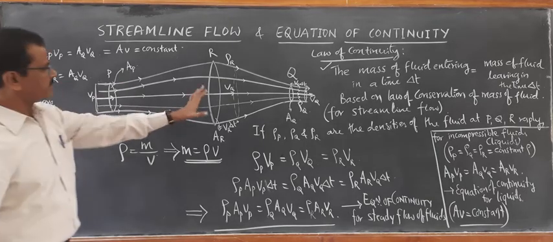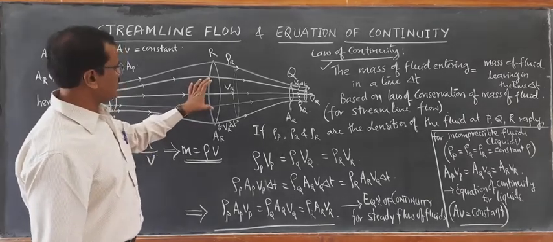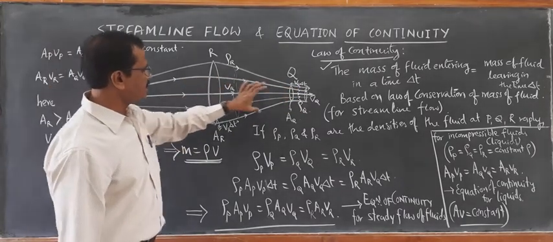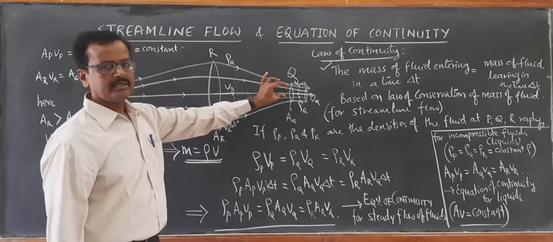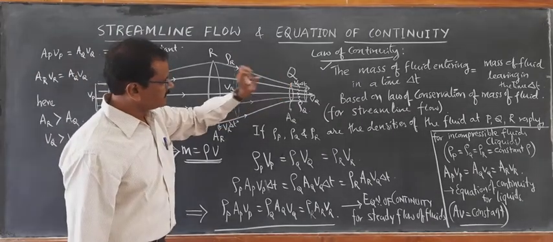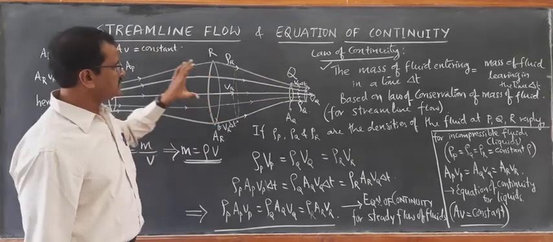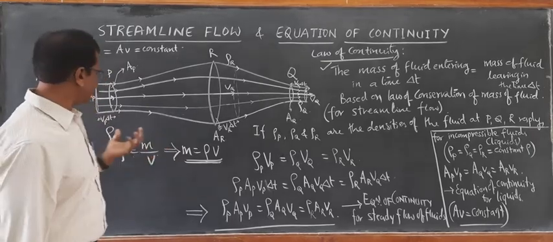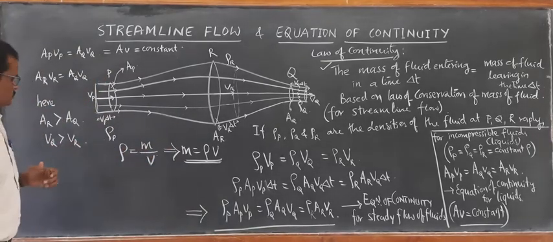VQ is greater than VR means the liquid is accelerating from R to Q as it crosses R and enters the narrower pipeline. The speed of the fluid particles is increasing. That is evident from this equation.